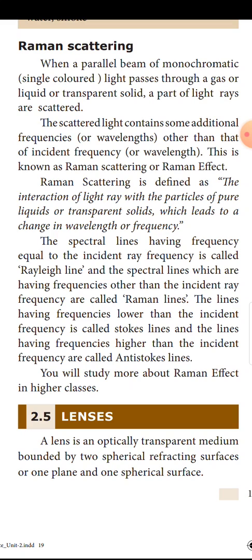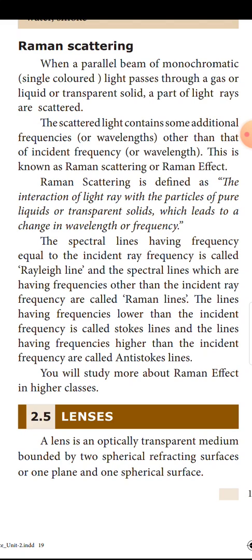The spectral lines having frequency equal to the incident ray frequency are called Rayleigh lines, and the spectral lines having frequencies other than the incident ray frequency are called Raman lines. So this is the difference between Rayleigh lines and Raman lines.